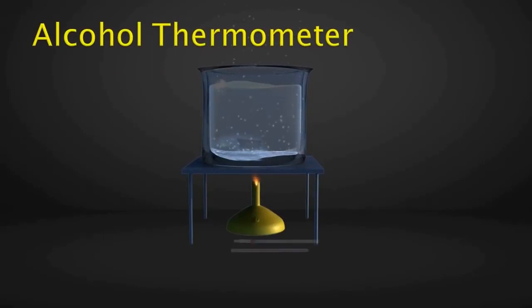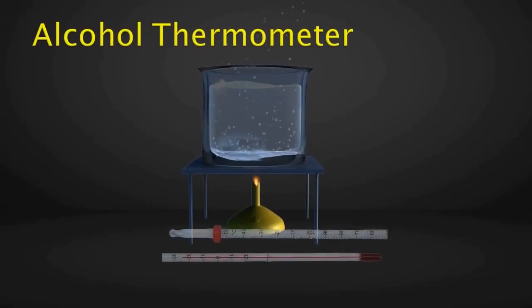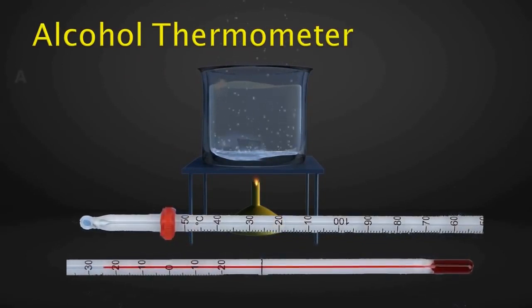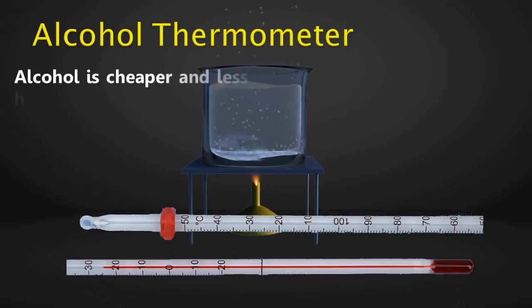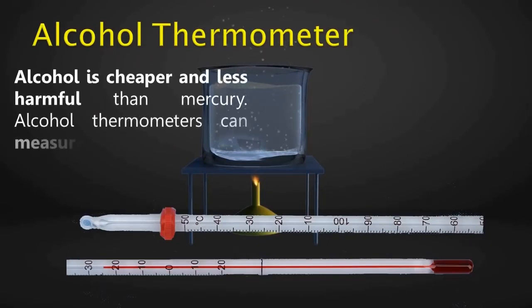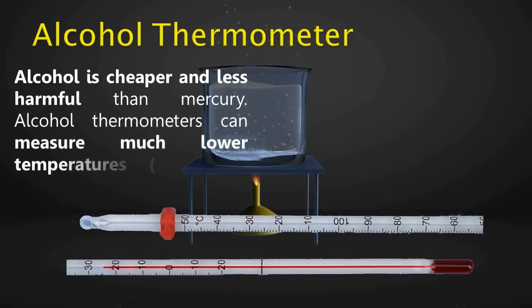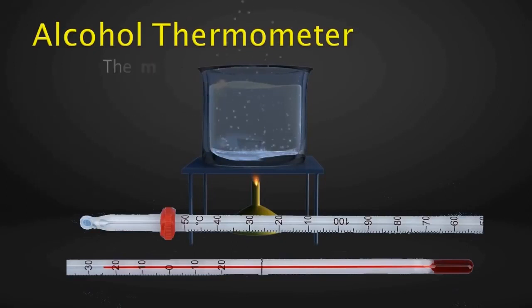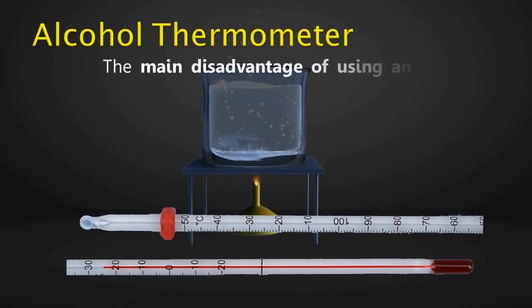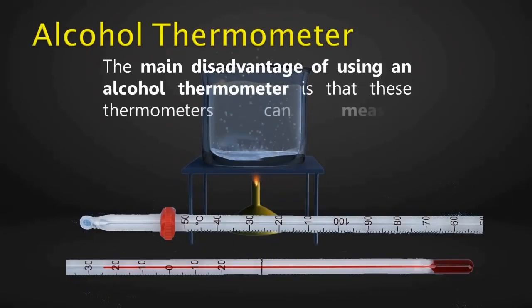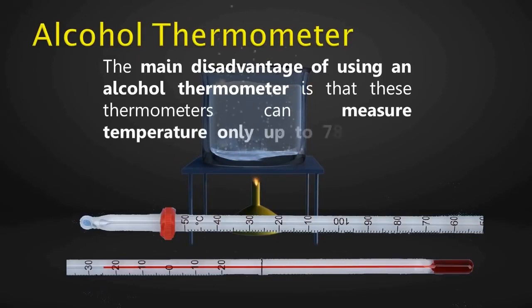Alcohol thermometer. Thermometers in which alcohol is used have some advantages over mercury thermometers. Alcohol is cheaper and less harmful than mercury. Alcohol thermometers can measure much lower temperatures than mercury. However, the main disadvantage of using an alcohol thermometer is that these thermometers can measure temperature only up to 78 degrees Celsius, while mercury thermometers can measure much higher temperatures.